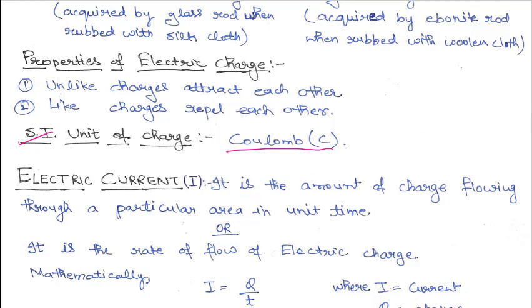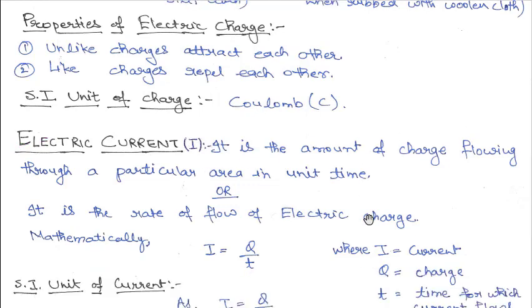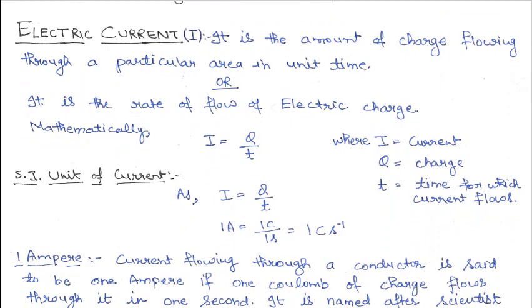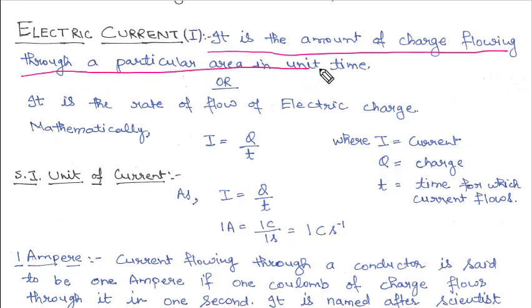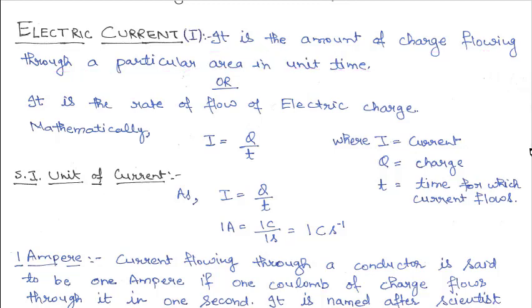Okay, so we will continue with electric current. Electric current is denoted by the capital I. So what is electric current? Electric current is the amount of charge flowing through a particular area in unit time. Now what is the meaning of this statement?